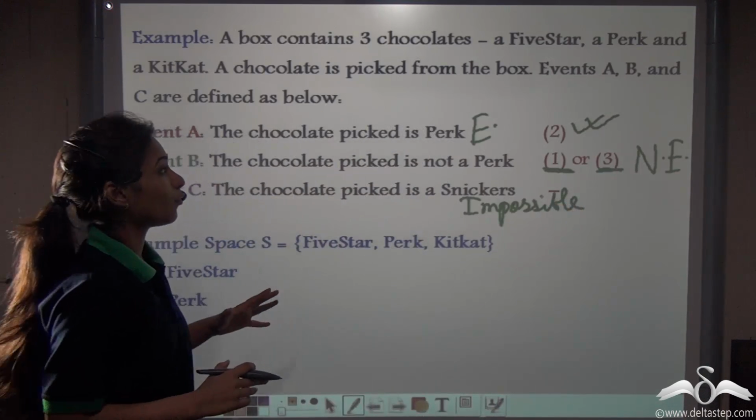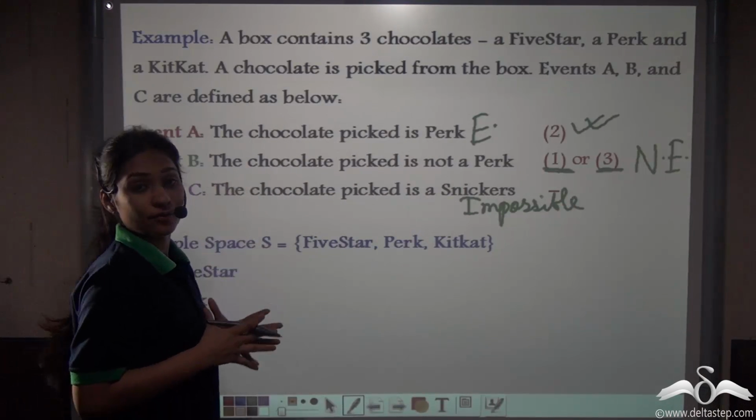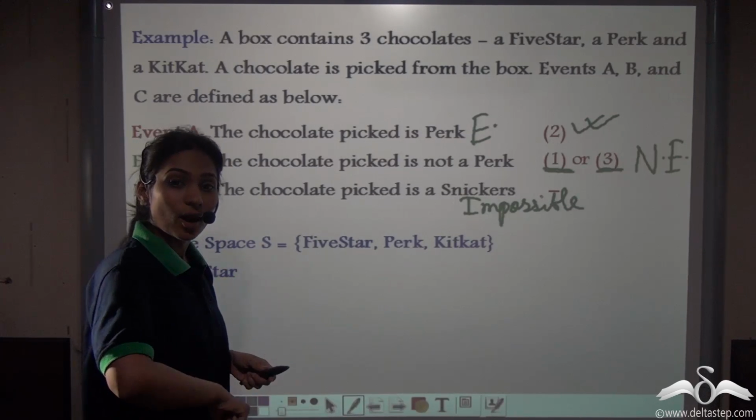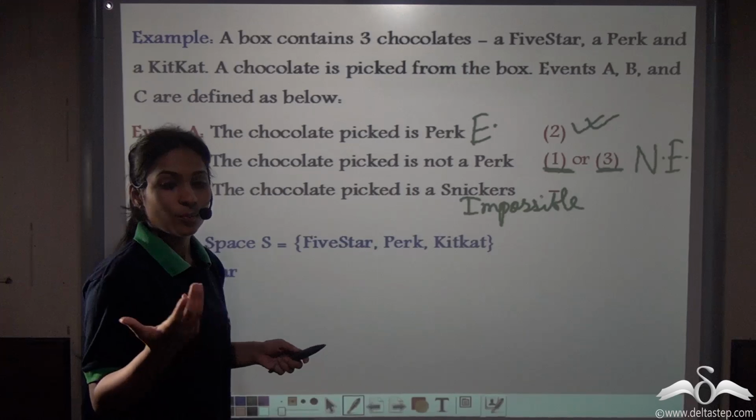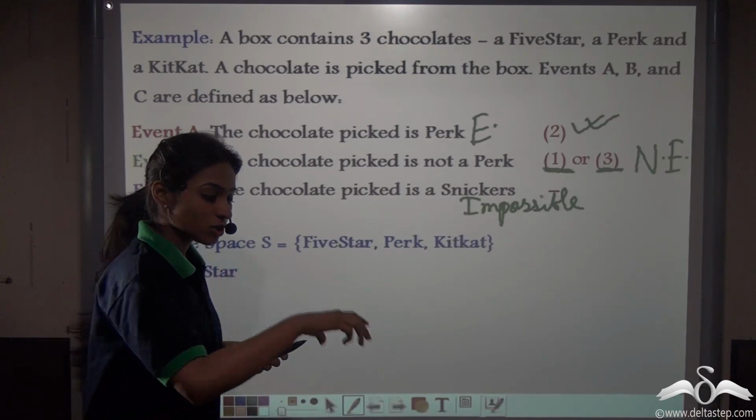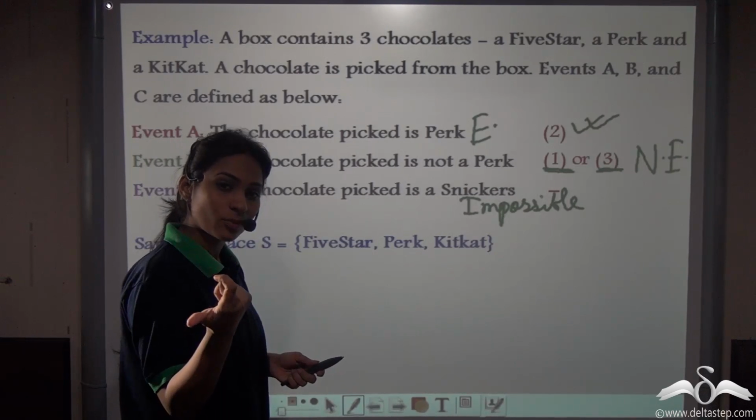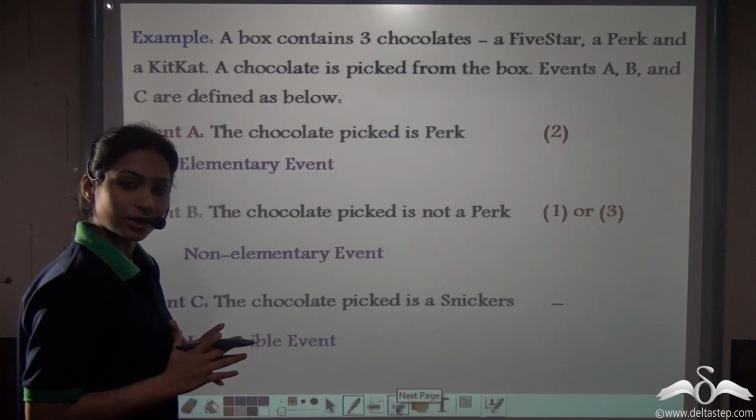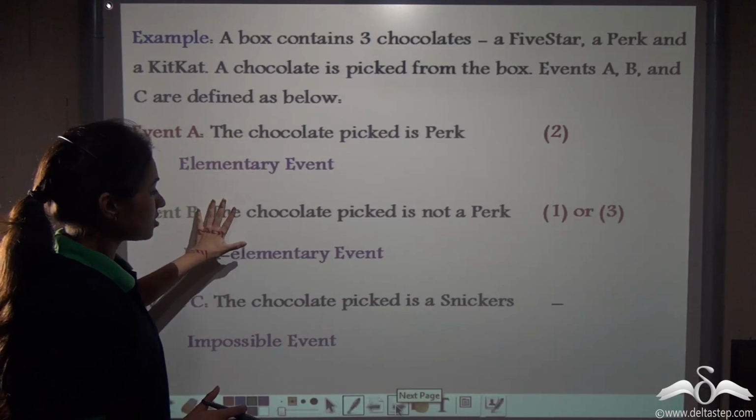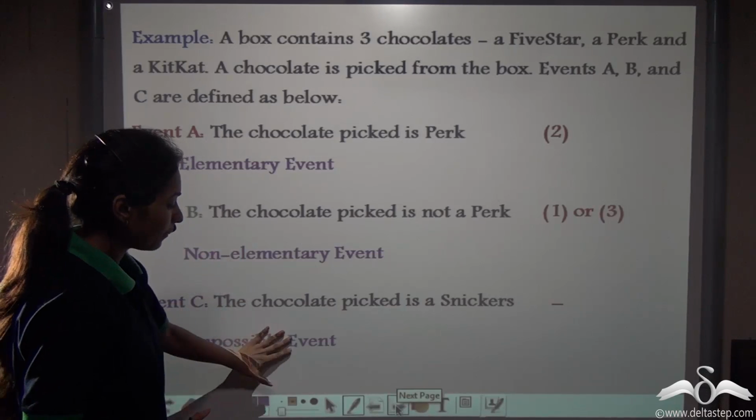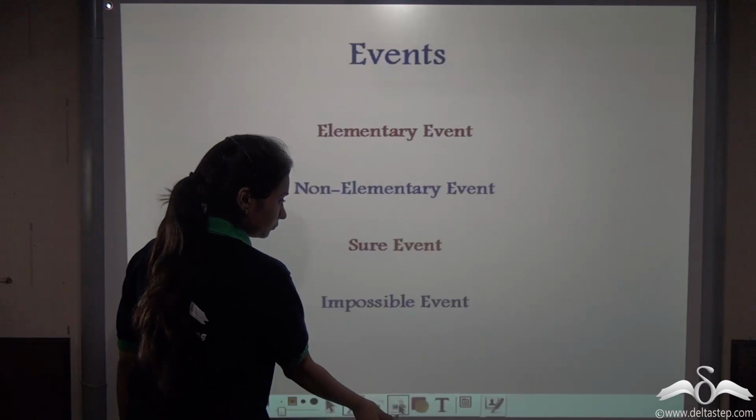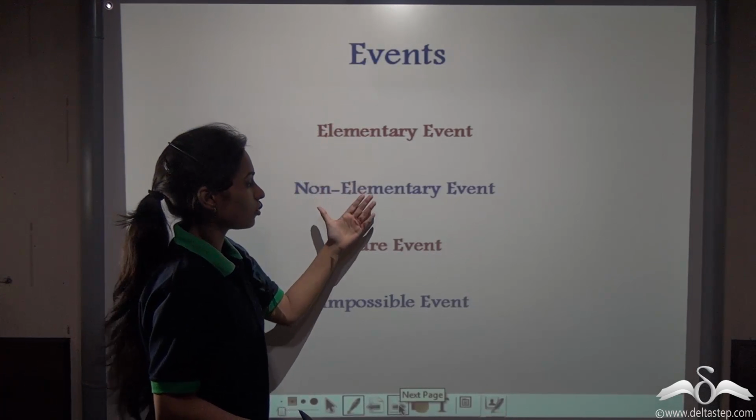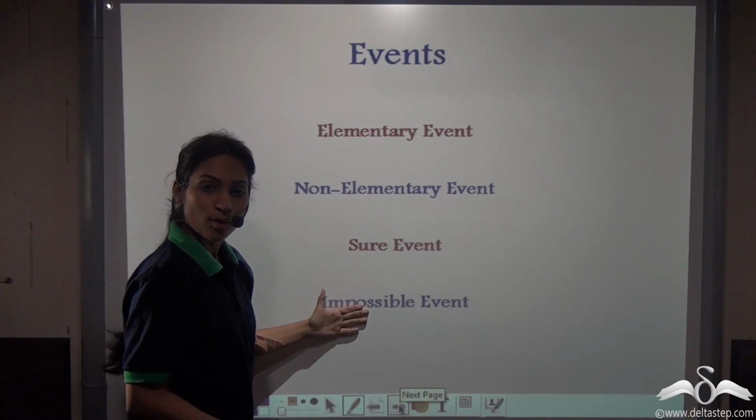Now can you tell me, in what event would we get a sure event? Well, if my box has 3 chocolates, then picking out a chocolate is a sure event, because in my bag I have 3 chocolates. If I am getting hold of a chocolate, it has to be a chocolate, so that would be a sure event. So you know the difference between an elementary event, a non-elementary event and an impossible event. Events can be classified into elementary, non-elementary, sure and impossible events.